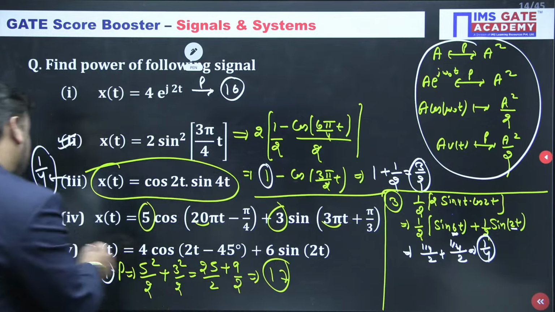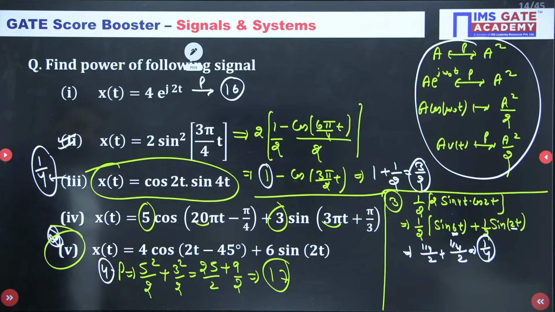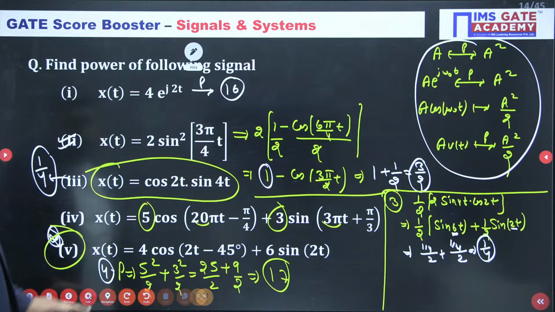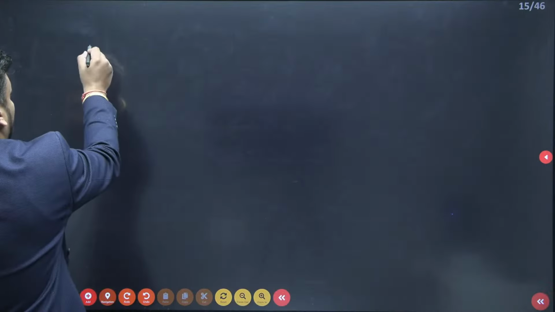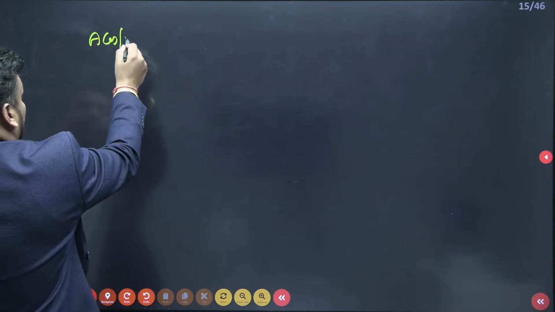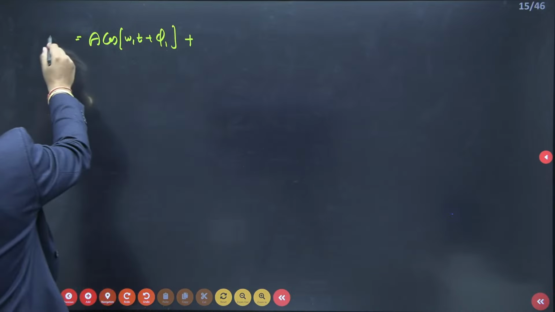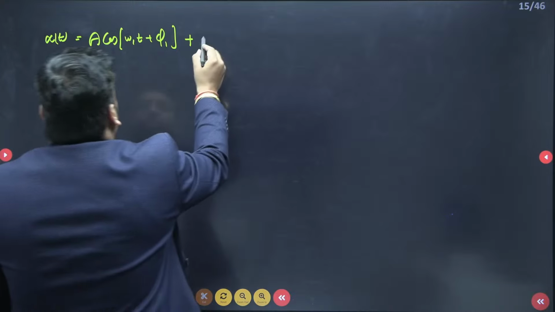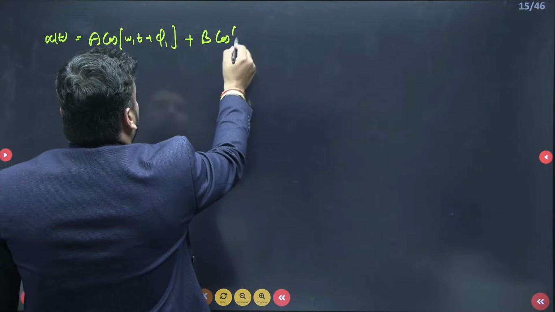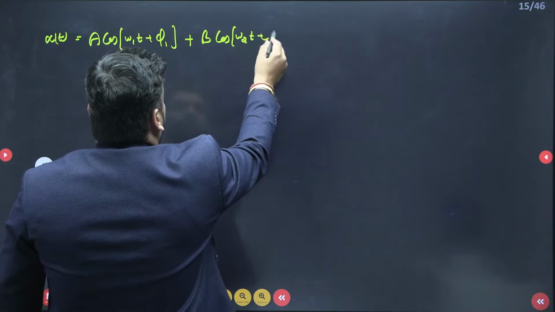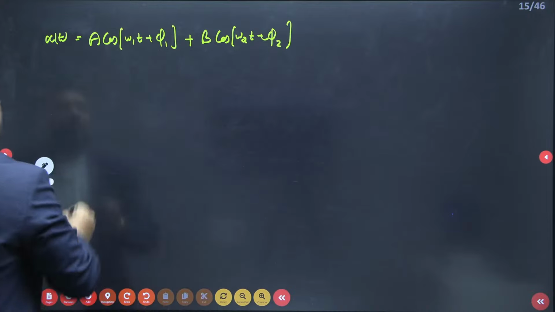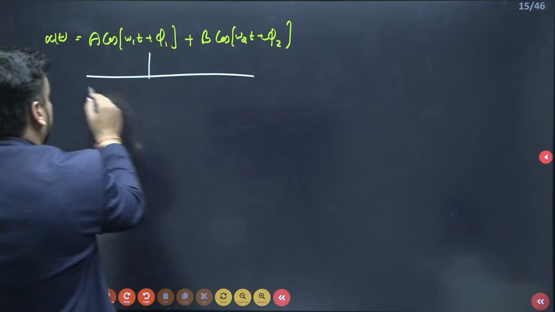Chandni, well done. Now tell me the fifth one. There is a trap in the fifth one. What is the trap in the fifth one? I am just giving you a hint. If you know this, then no one will confuse you. If x of t is a cos of omega 1 t plus phi 1 plus b cos of omega 2 t plus phi 2, I am just recalling the concept.